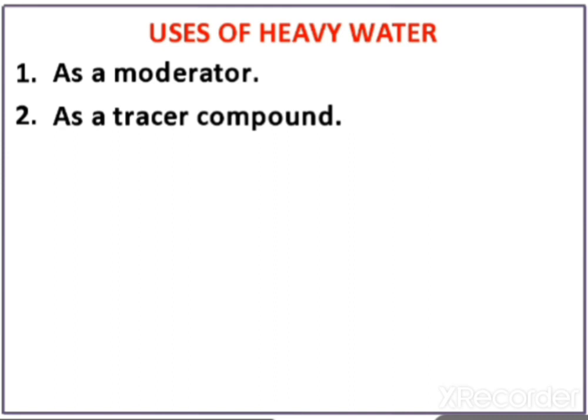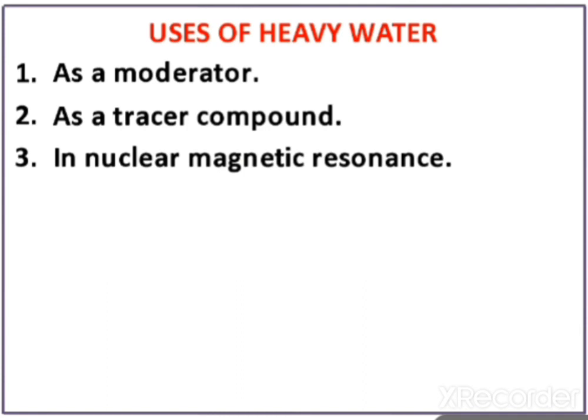Okay. The next application is in nuclear magnetic resonance, NMR. These are techniques which are used to find out the structure of hydrogen compounds, for example the structure of alcohol, and so many things. So this is a technique in NMR where we use heavy water.